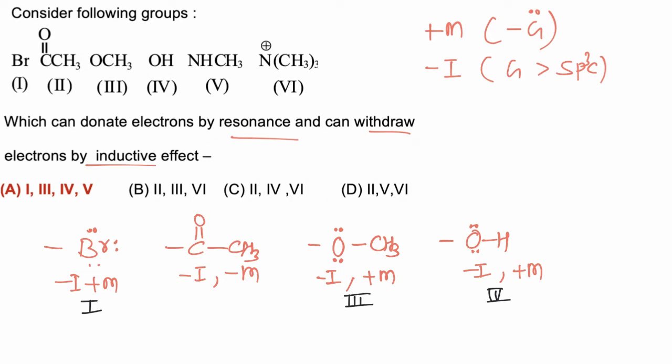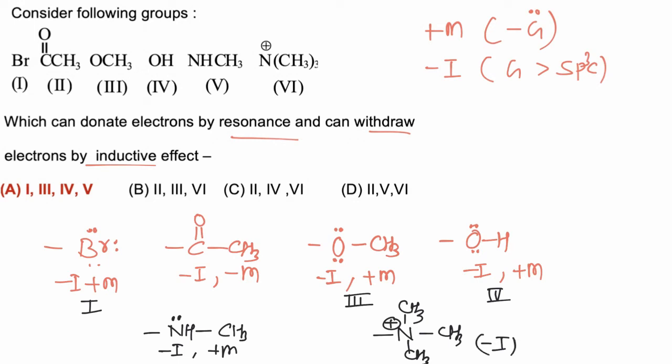Now in the fifth case, when NHCH3 is present, again NHCH3 has a lone pair of electron and is more electronegative than sp3 carbon, so it will have minus I and plus M effect. In the fourth case, when NMe3 positive group is present, lone pair is not present, so it will have only a very strong minus I effect.